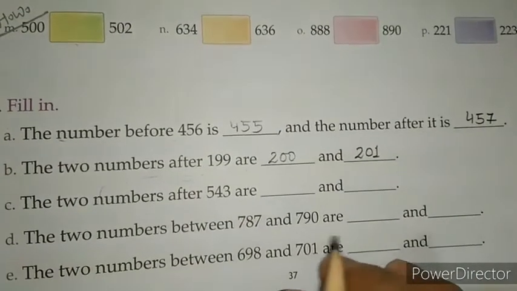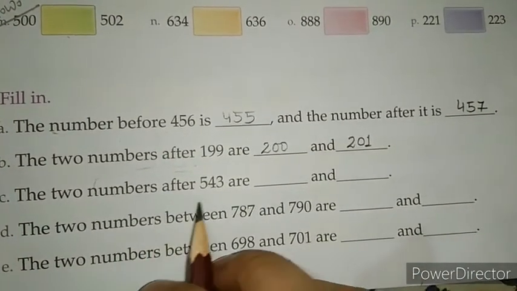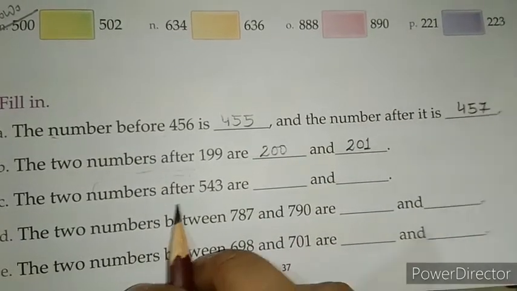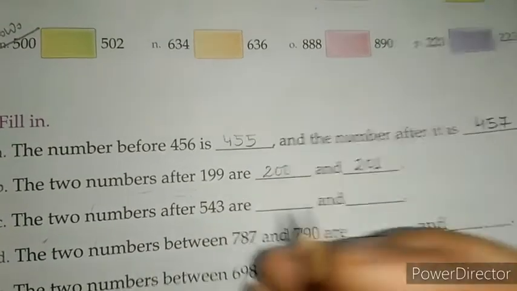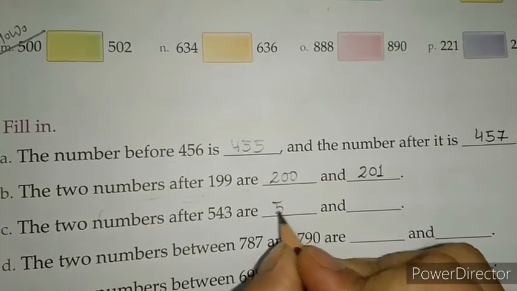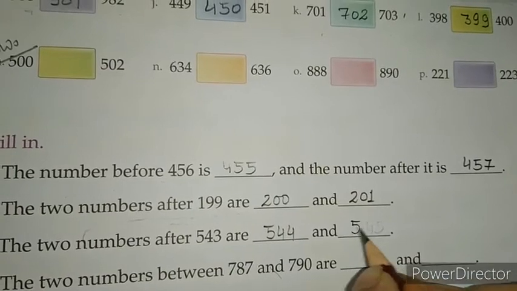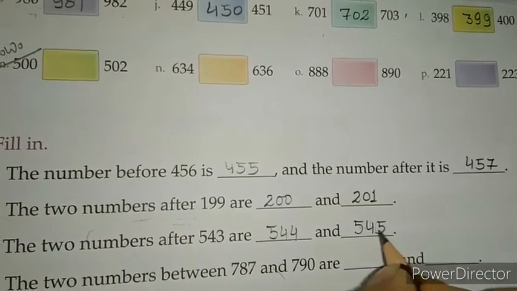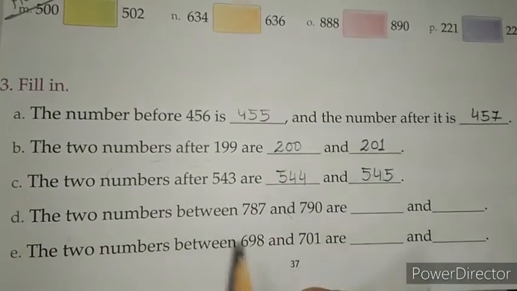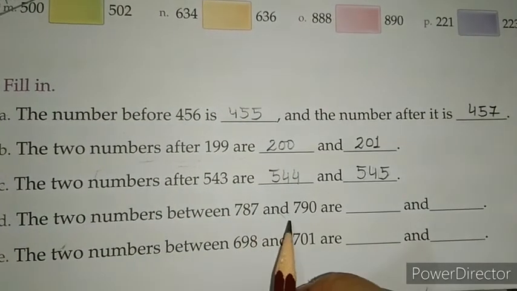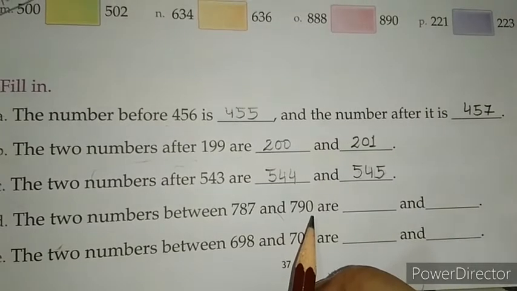Okay, next one. The two numbers after 543. Two numbers after 543 are 544 and 545. Okay, next one. The two numbers between 787 and 790.